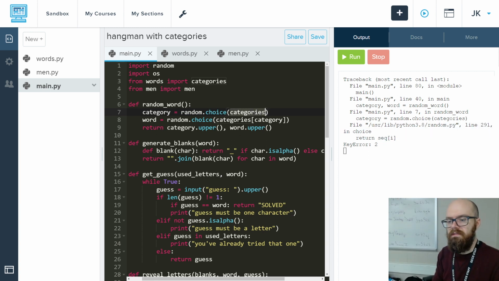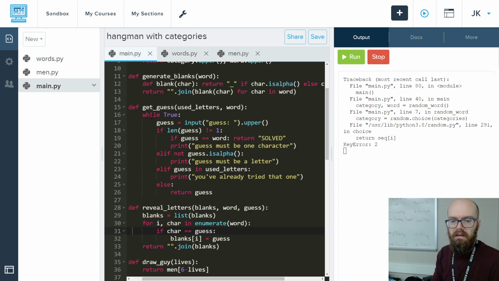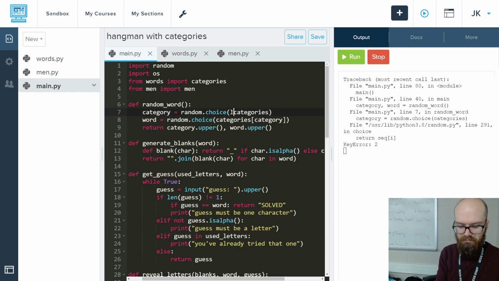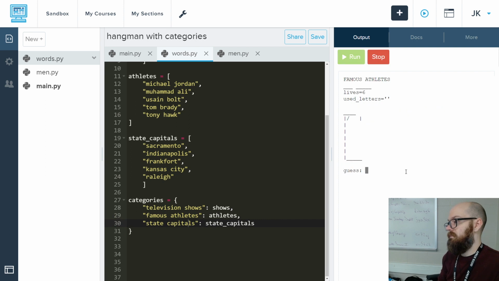So what we need to do is change this part. When I say categories, it's looking at the dictionary, and I want to do list. I want to turn it into a list. Okay, I think that's going to work, because if you take a dictionary and put it through the list function, it will be a list of what we call the keys, the stuff on the left, basically. And so it'll be a list of this and this and this, which is what we want. Okay, so if I run this, I think it's going to do the job.